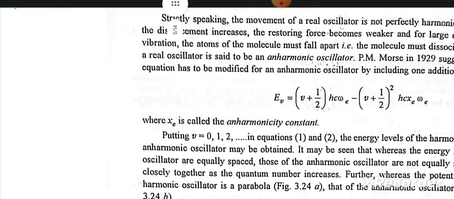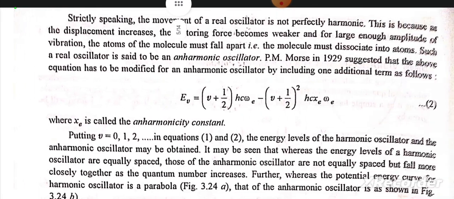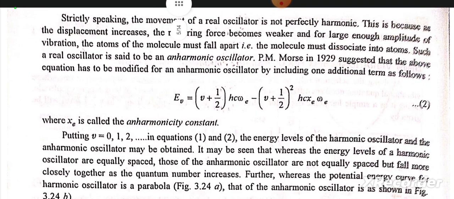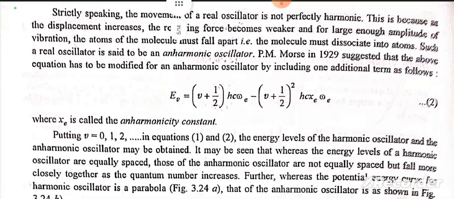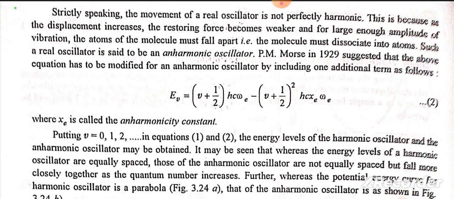Strictly speaking, the movement of a real oscillator is not perfectly harmonic. This is because as the displacement increases, the restoring force becomes weaker, and for large enough amplitude of vibrations, the atoms of the molecule must fall apart. The molecule must dissociate into atoms. Such a real oscillator is said to be an anharmonic oscillator.